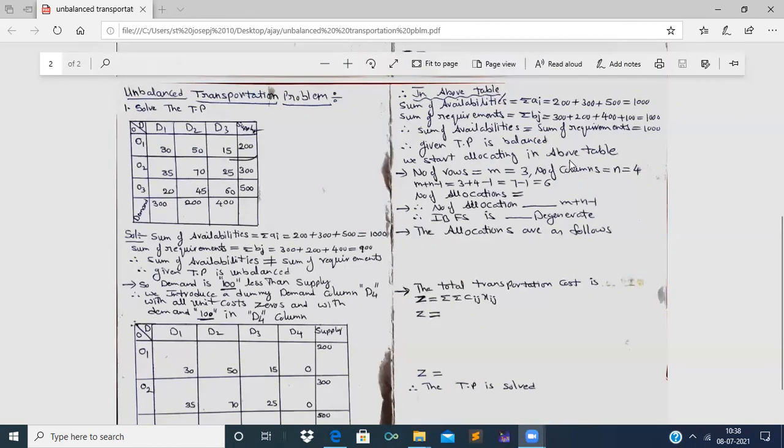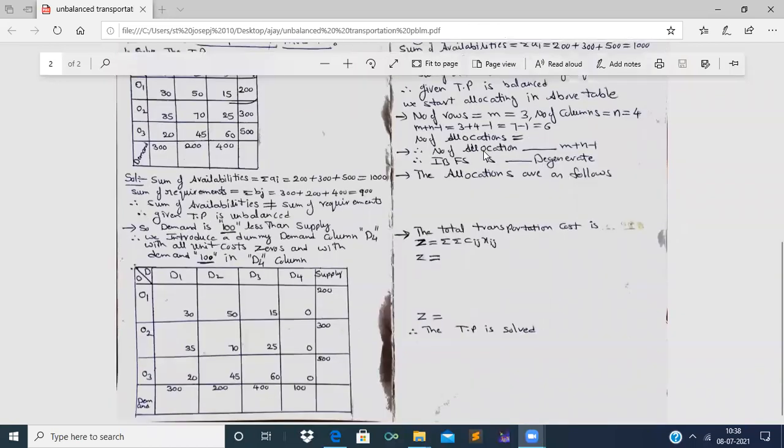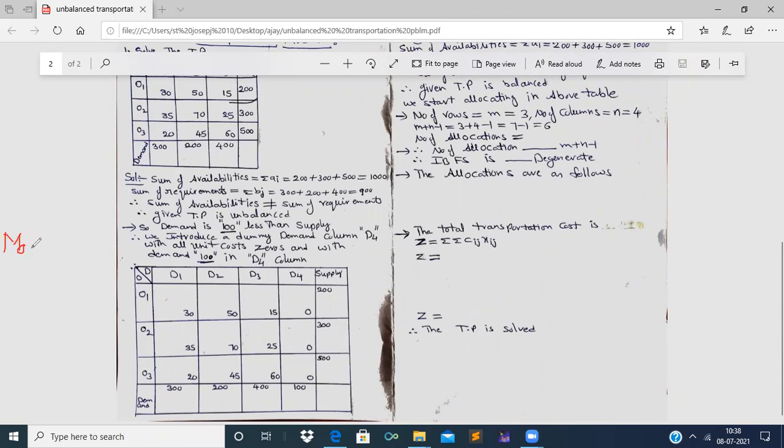Now we start allocating in the above table, that is in this table itself. We have to start allocating using the matrix minima method. Let us start allocating in this new transportation problem using the matrix minima method, right?